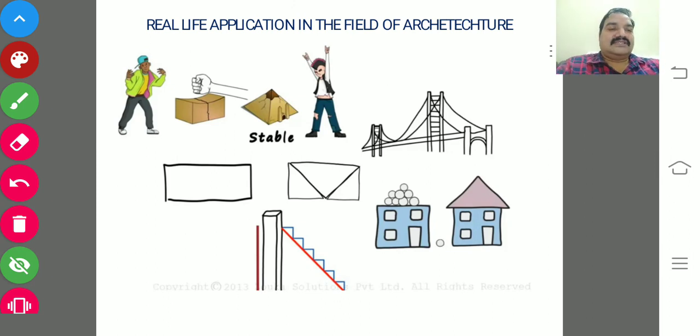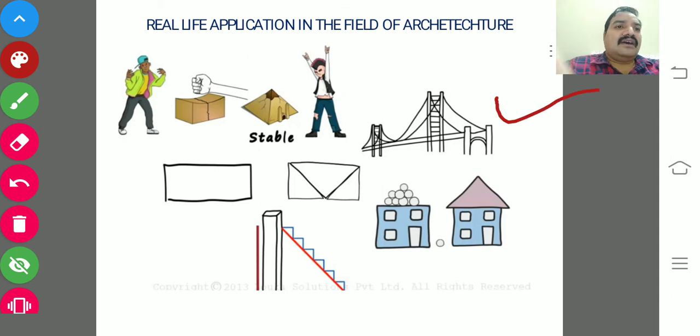Here are some examples of real life application in the field of architecture, how triangles are useful. Instead, rectangular shaped toys are not that fit. So how will you go? With the help of triangles we can frame it. If you observe, with the help of three triangles we have designed the shape of a rectangular toy. And you just observe the bridges.